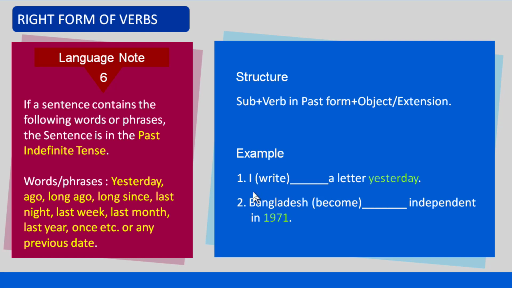That is why these two sentences are in the past indefinite tense. In the first example, the past form wrote has replaced the verb write. In the second example, the past form became has replaced the verb become.